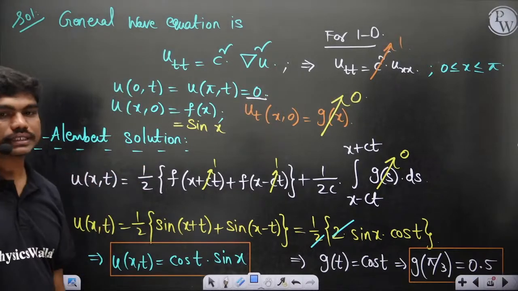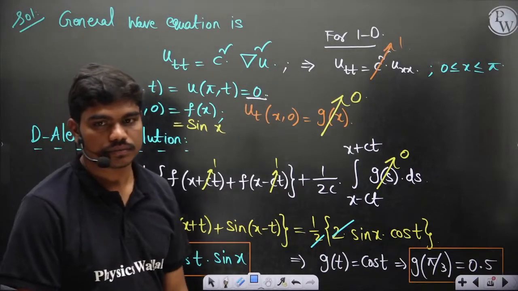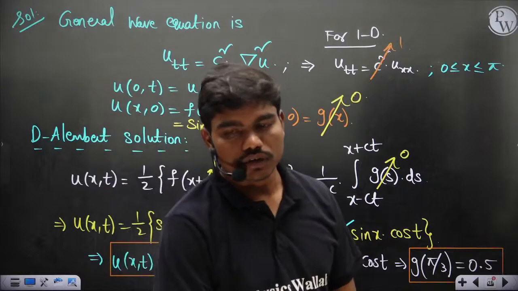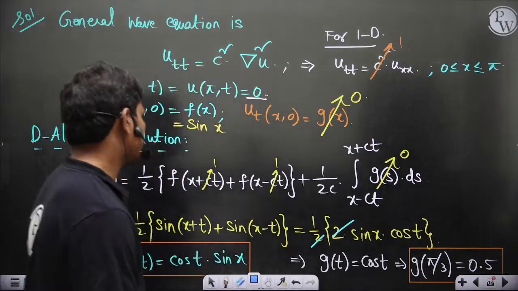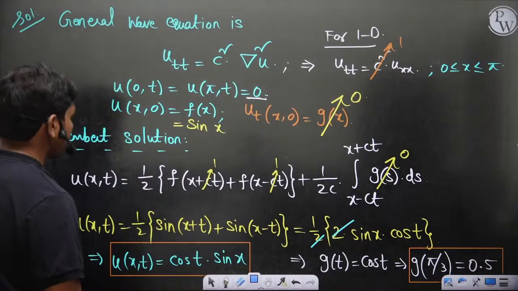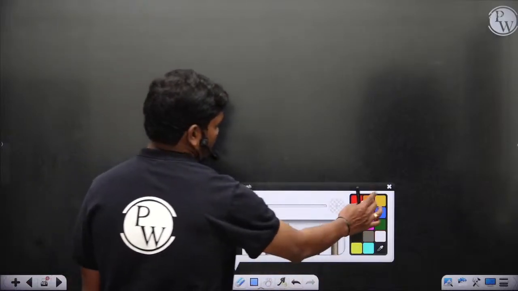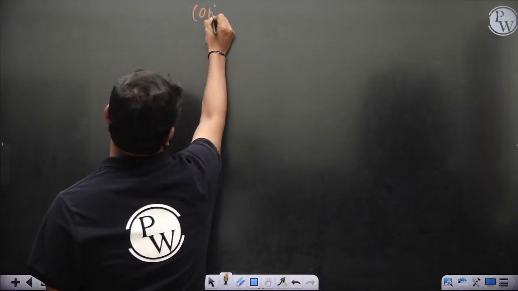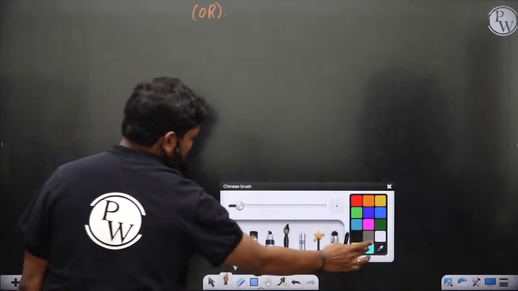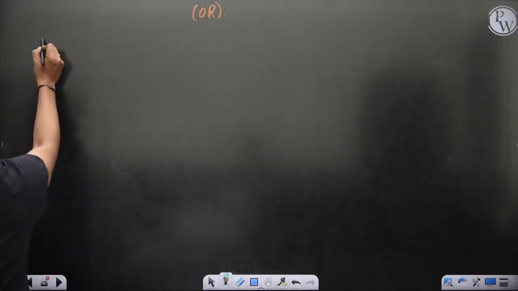This u basically tells you the displacement. Can we solve without using D'Alembert's? Why not? You can solve. For example, let's see, I'll show you what the procedure is. I won't solve fully, but I can show you.